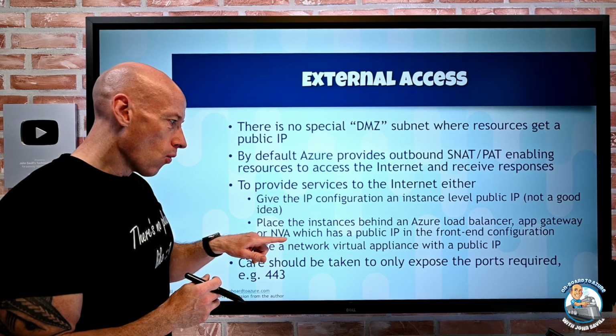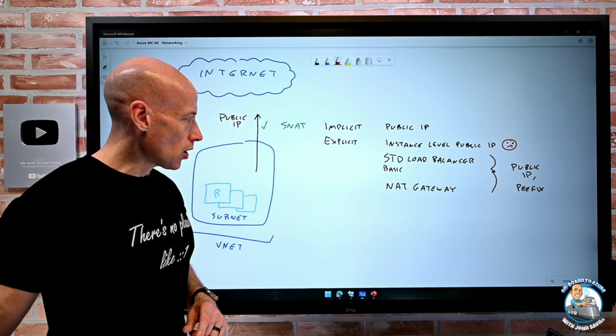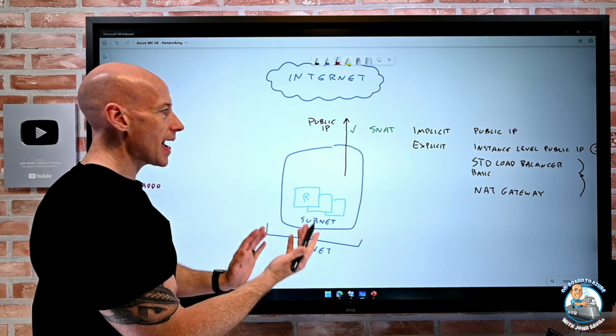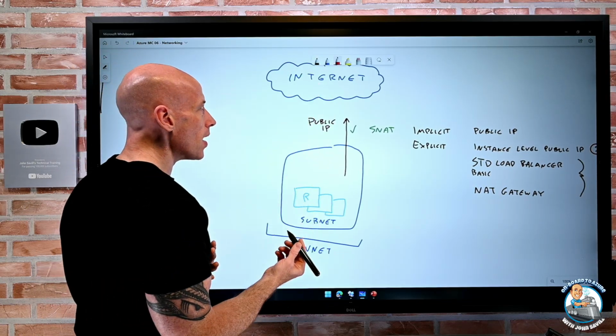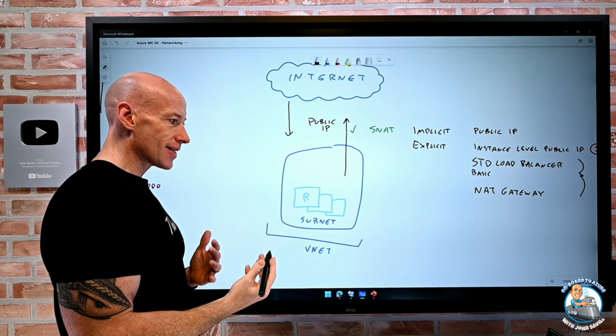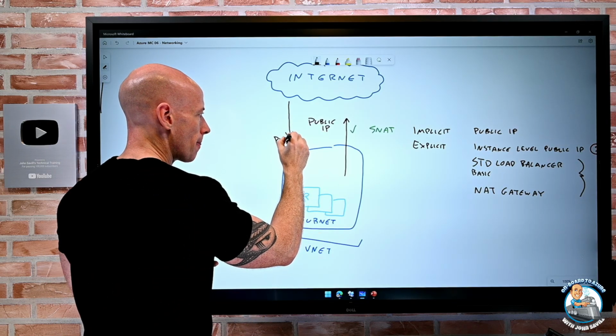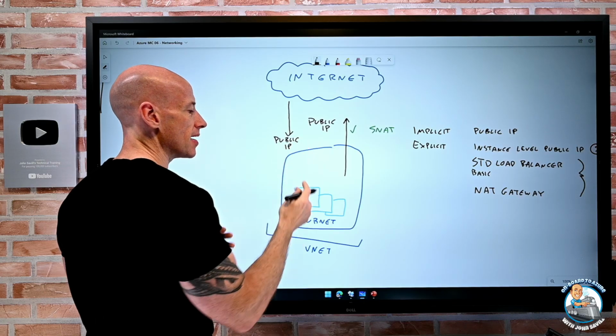Be careful about what ports you expose to the internet. We're going to come back to that. So if this was about getting outbound to the internet, well, now what I want is for the internet to be able to talk to my service. And so I have to have a public IP. It can't talk to my private IP from my VNet.